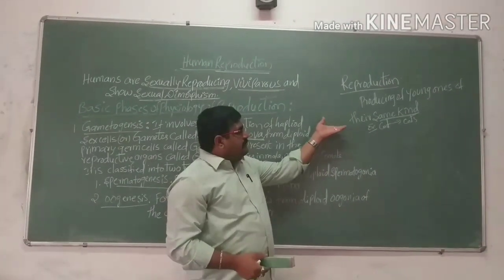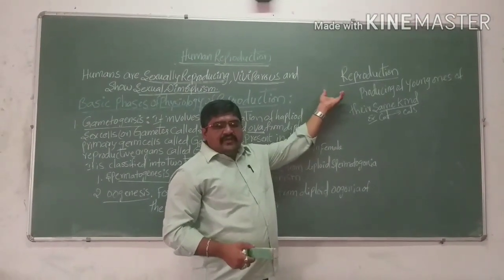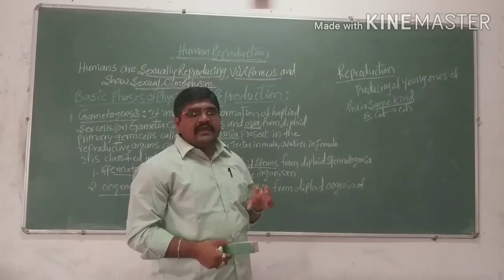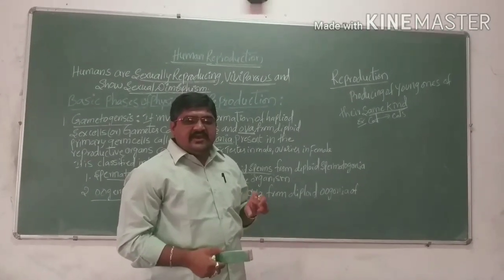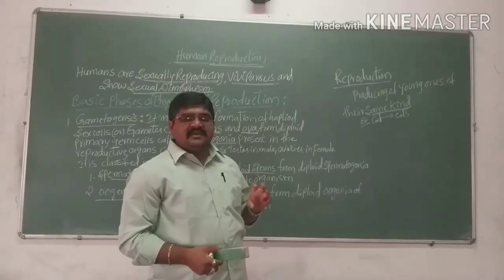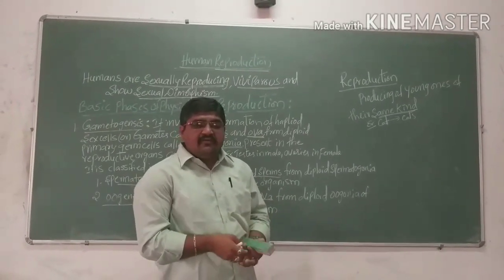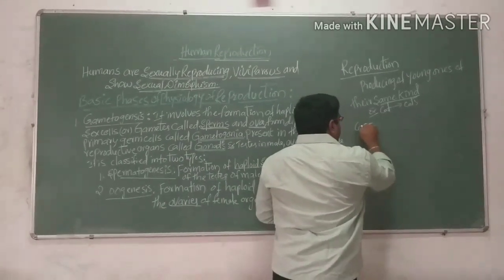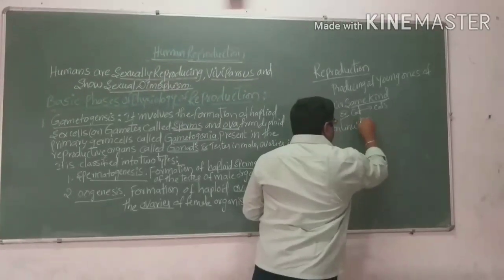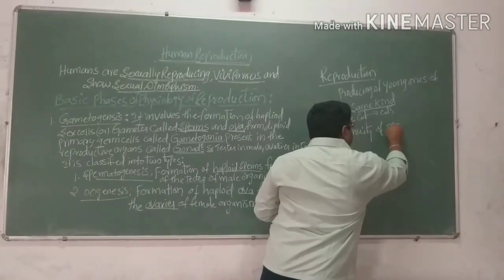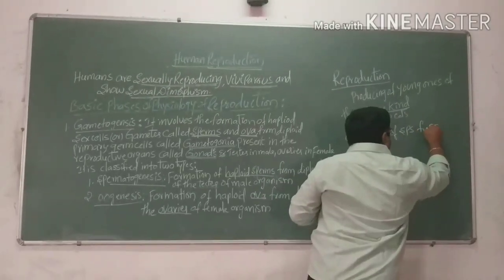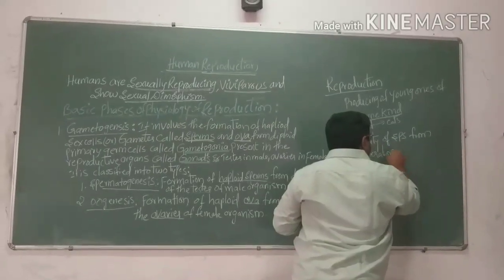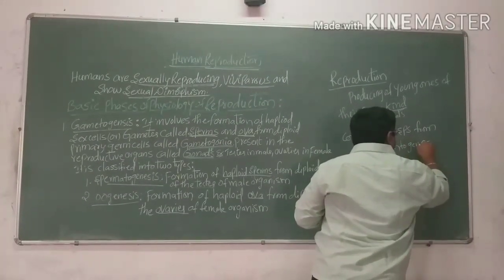Reproduction is one of the important characteristic features of living organisms. Why is it so important? It is helpful for the continuity of a species from generation to generation.